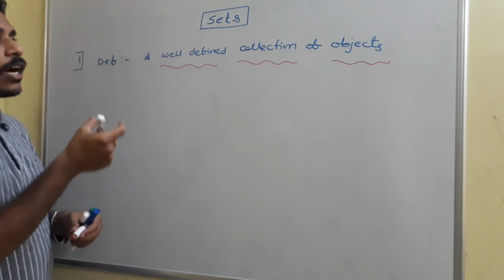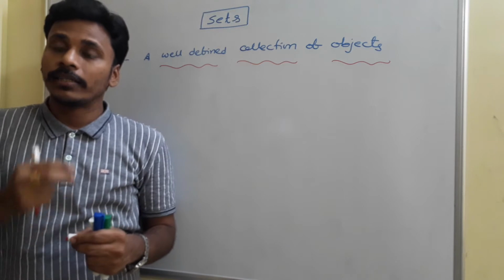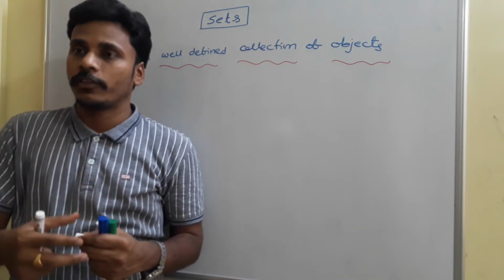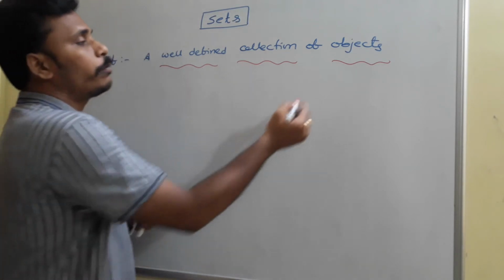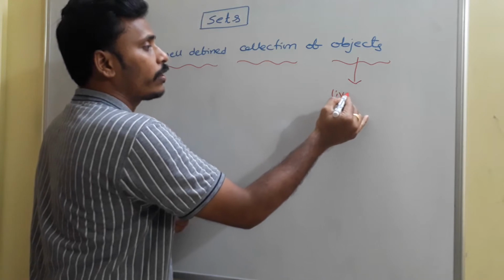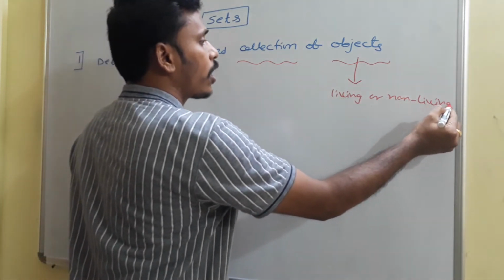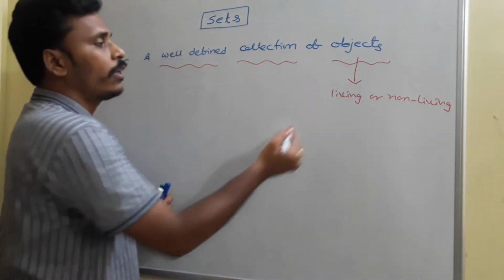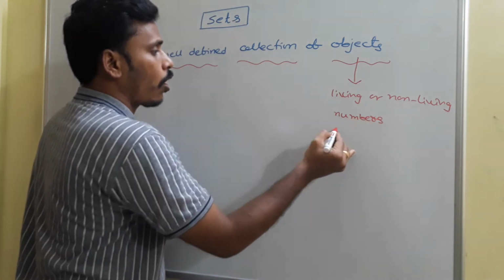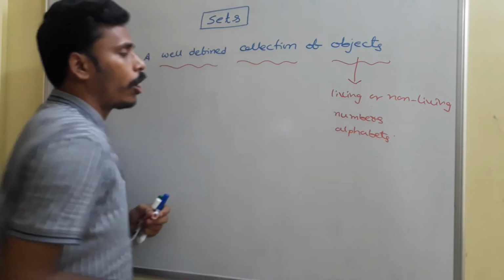We need to analyze that definition first. Objects are nothing but any living or non-living thing. Mathematically we usually consider numbers or alphabets as objects.